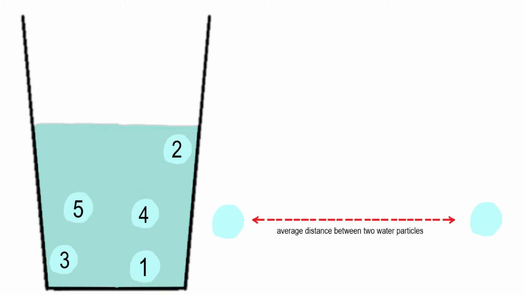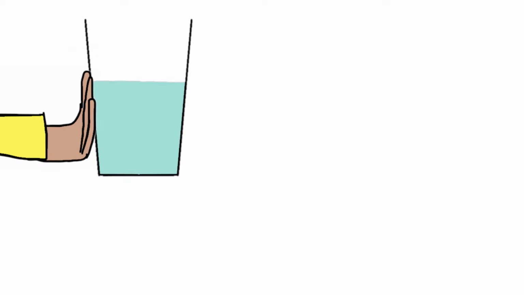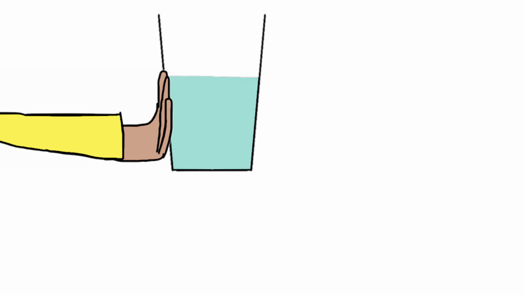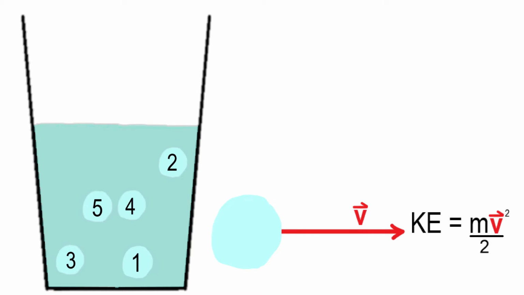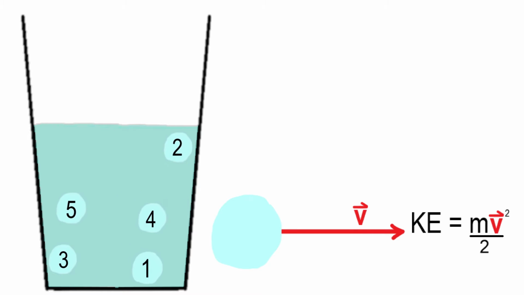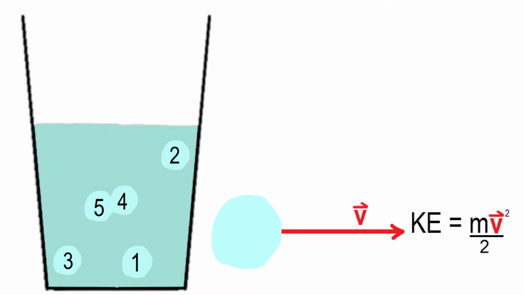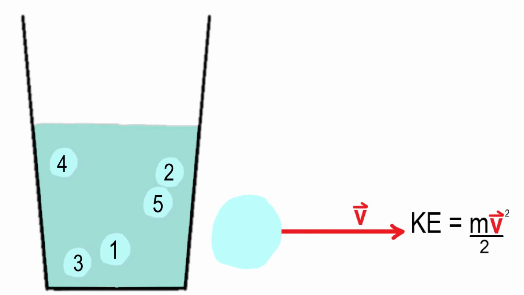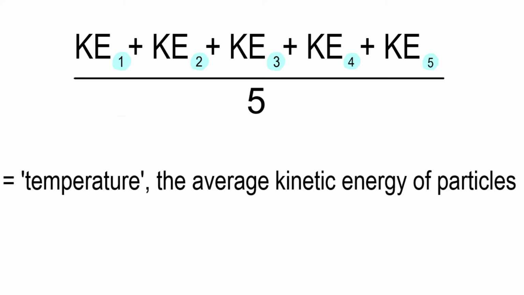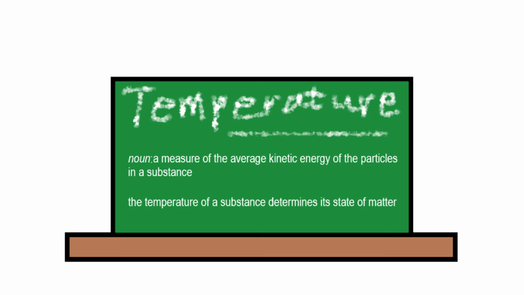How? Well, of course, we push the glass and increase its kinetic energy. Just kidding. That's not how it works. Each of the water molecules in this glass has some kinetic energy, as it has some ever-changing velocity. But pushing the macroscopic object that is the glass won't increase the kinetic energies of these individual atoms. The average kinetic energy of these water particles is called the temperature of the water.